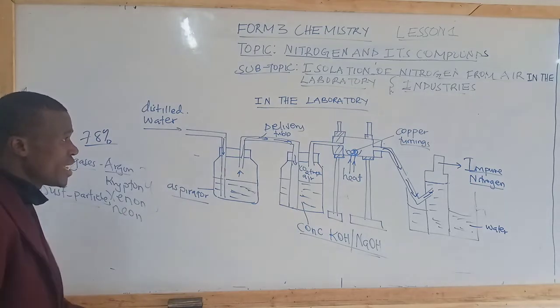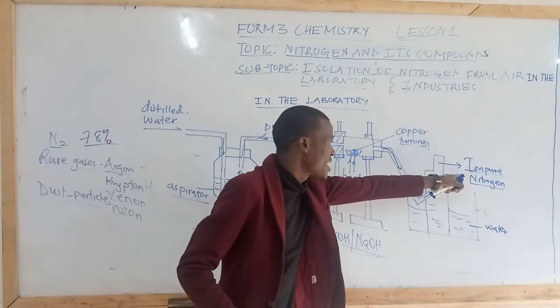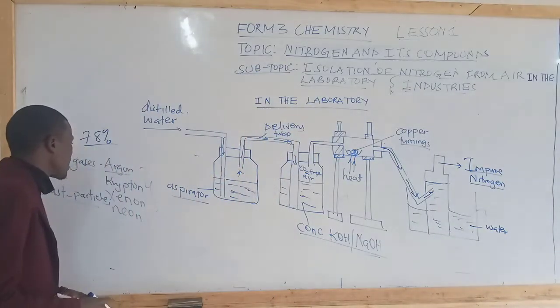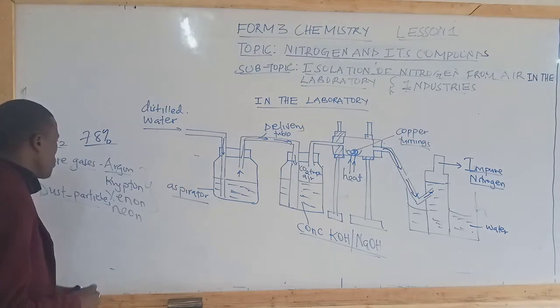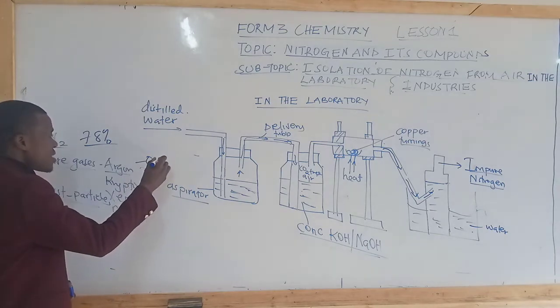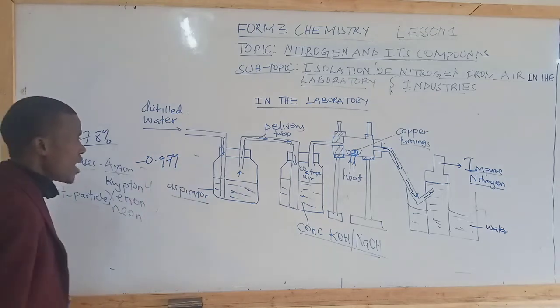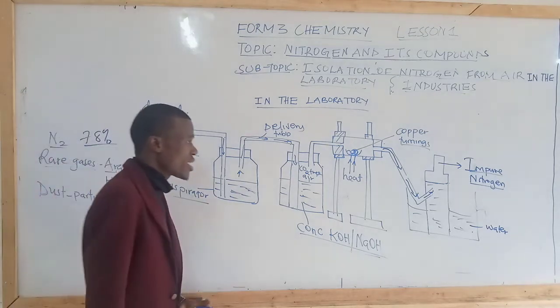And that's why normally we say that we are collecting impure nitrogen. We are not saying we are collecting impure rare gases because they are only in small amount, having 0.97%, and we have nitrogen since it is in abundance.